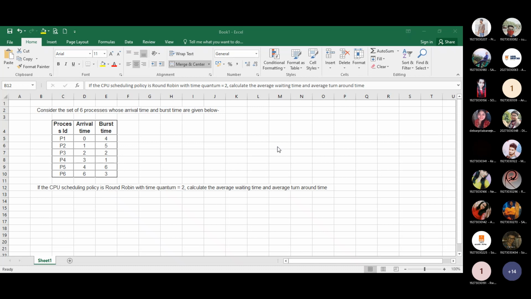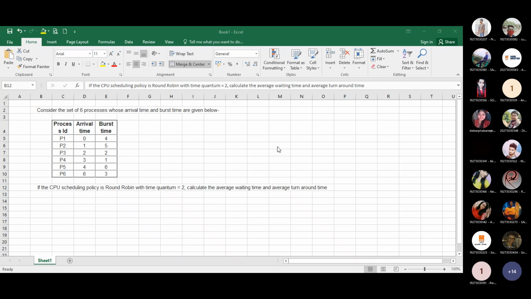There are 6 processes P1, P2, P3, P4, P5, and P6. Their arrival time is mentioned and their burst time is also given. The CPU scheduling policy is round robin with time quantum 2, meaning 2 units of time are given to each process.